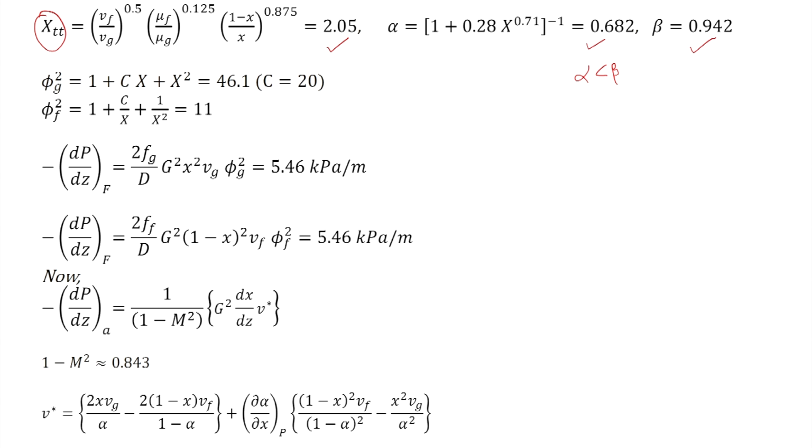For the frictional multipliers, we use the Shishal-Laird relations, and for turbulent regime, the value of C is 20, and using that we get phi g square equal to 46.1 and phi f square is equal to 11. Now, by substituting phi g square here, we get dP by dz f equal to 5.46 kilopascal per meter, and using phi f square again we get the frictional pressure gradient as the same 5.46 kilopascal per meter.